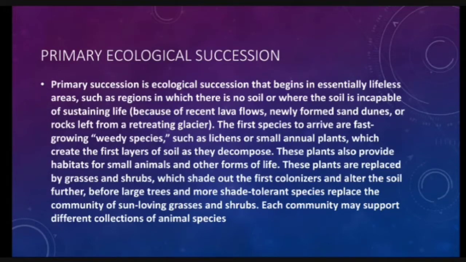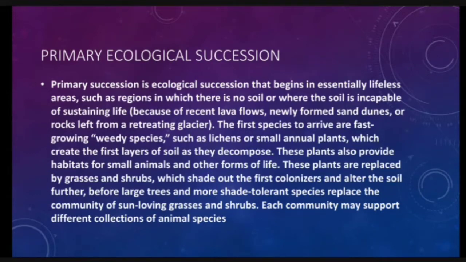The first species to arrive are fast-growing weedy species. What is weedy species? The species which have the potential to grow faster in the given environment, such as lichens or small annual plants, which create the first layer of the soil as they decompose. They decompose and provide habitats for small animals and other forms of life.